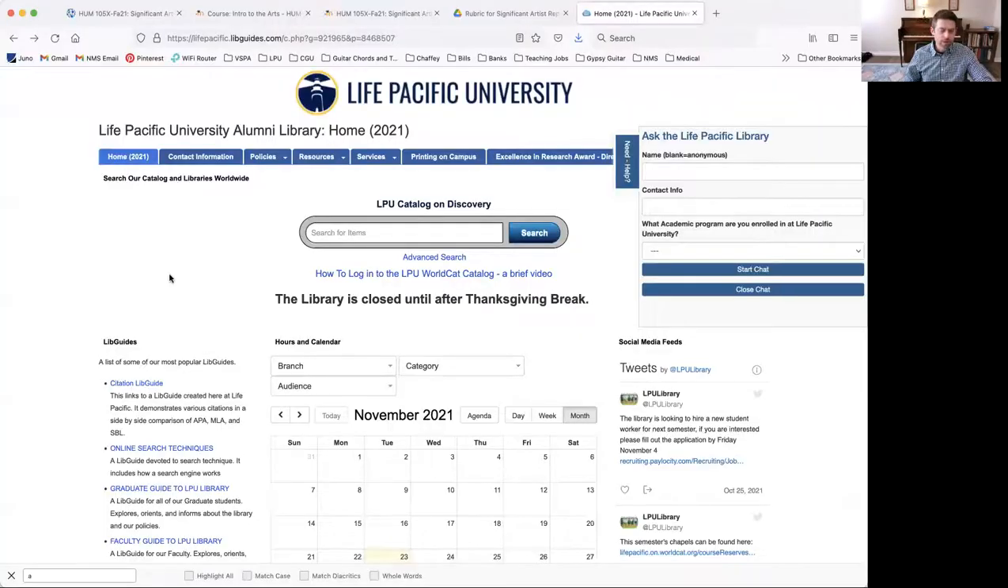Probably not Wikipedia. It's nice as a general everyday reference, but not generally considered appropriate for research papers and academic stuff. So let me share my screen and we'll take a look at a few things that we can try. The main thing is just to start with a basic library search.